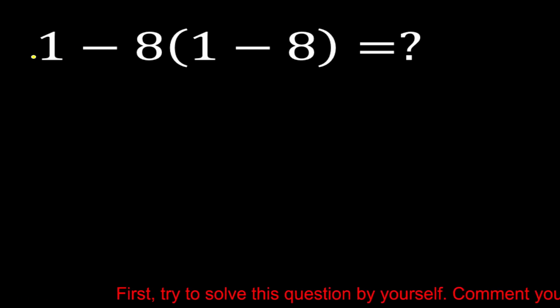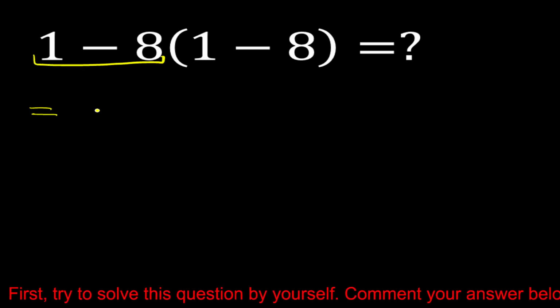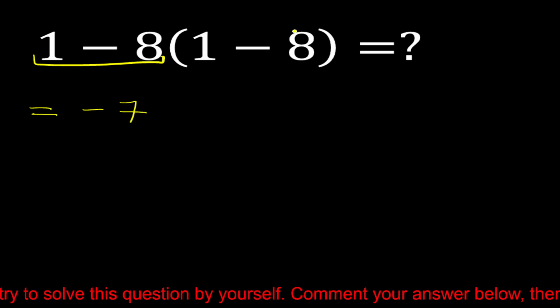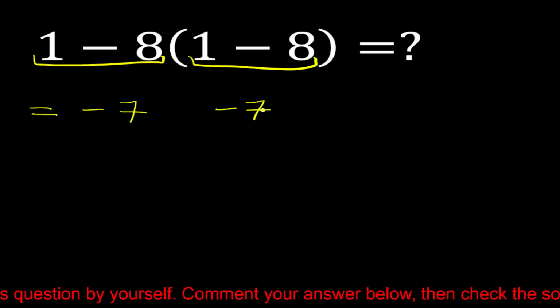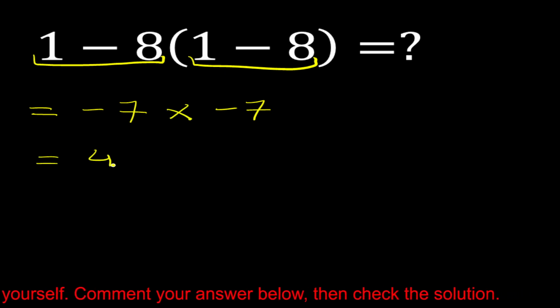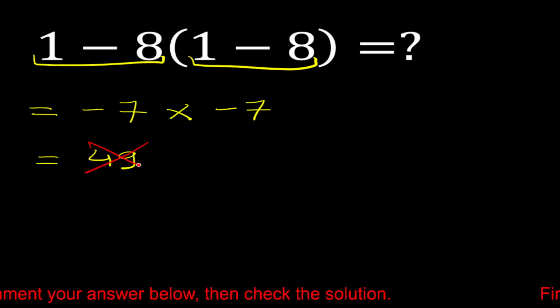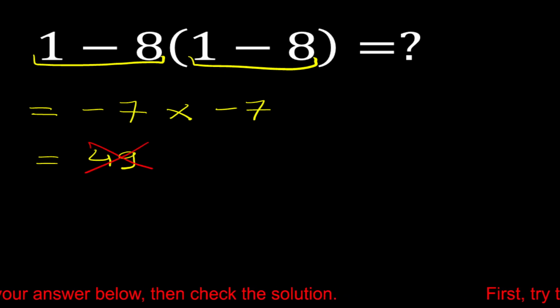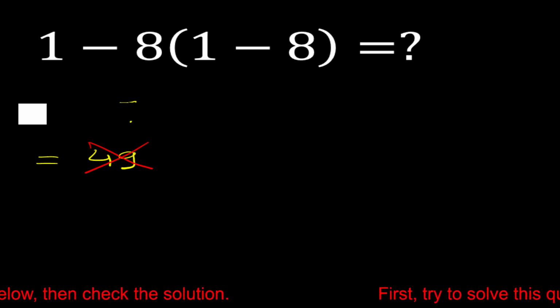So most people solve this question like 1 minus 8 is equal to minus 7. Then again 1 minus 8 is equal to also minus 7. Now minus 7 multiply minus 7 is equal to 49. Okay, but this answer is not correct. This answer is completely wrong. So now let's solve this problem correctly by using the PEMDAS rule.